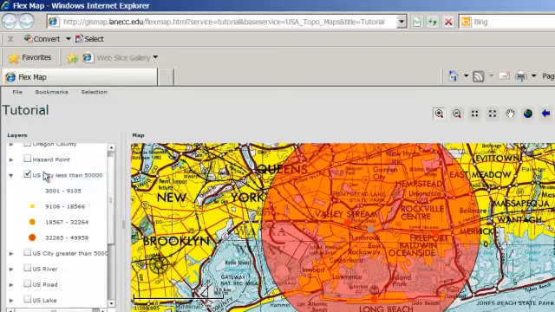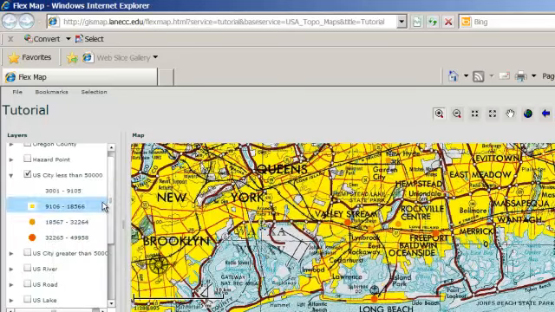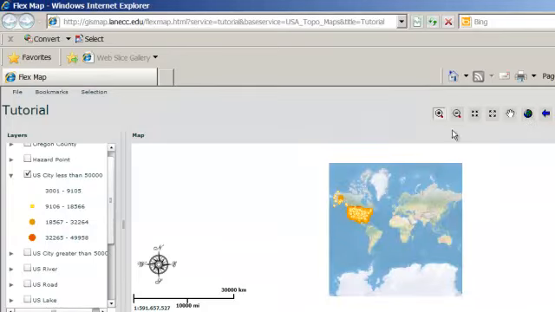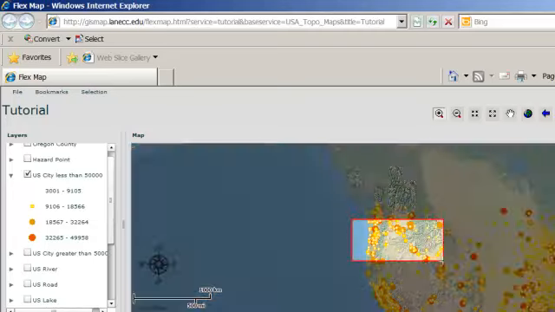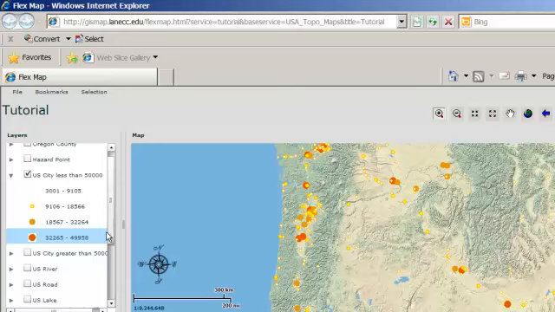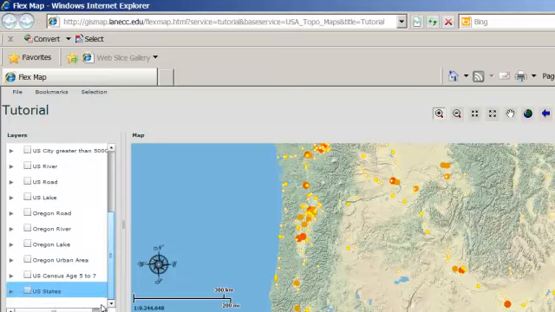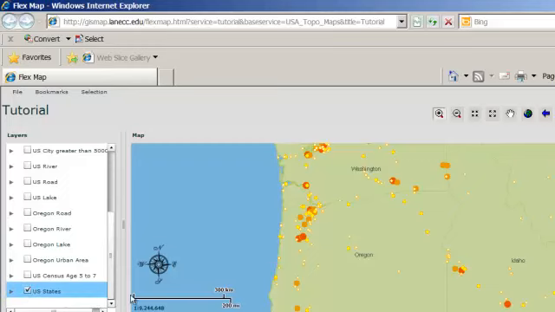I'm going to clear the selection, and I'm going to remove the buffers. And I'm going to go to the extent of the map. So let's go back to the global extent and zoom back into Oregon area again. And I think I want to turn the U.S. states back on. There we go.